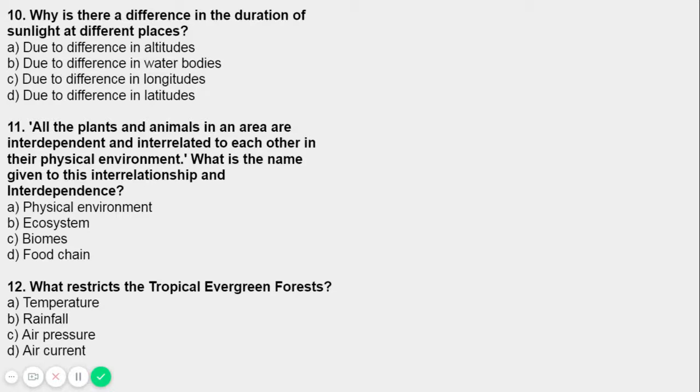It is in the definition as well, right? What's the other name for tropical evergreen? It's tropical rainforest. So the answer is in the question as well. The tropical evergreen forest is restricted to the rainfall. So for question number 12, option B is correct. The others are incorrect.